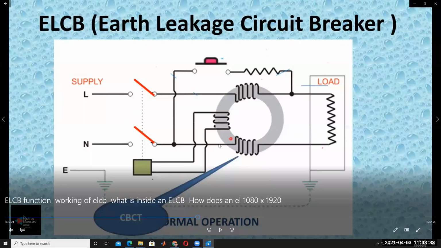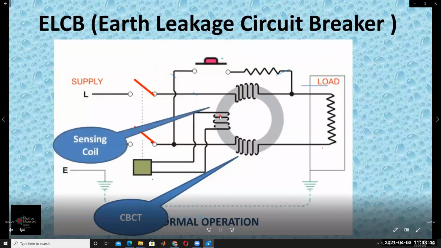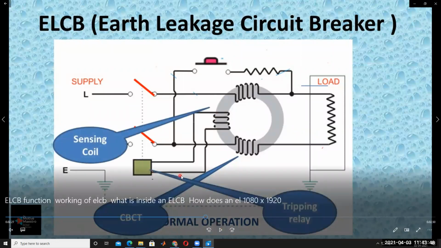This construction is called the CBCT, core balance current transformer, and this is called the sensing coil, and this is called the tripping relay.